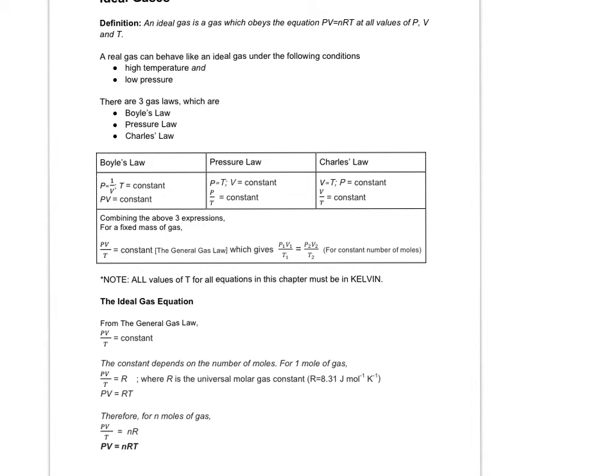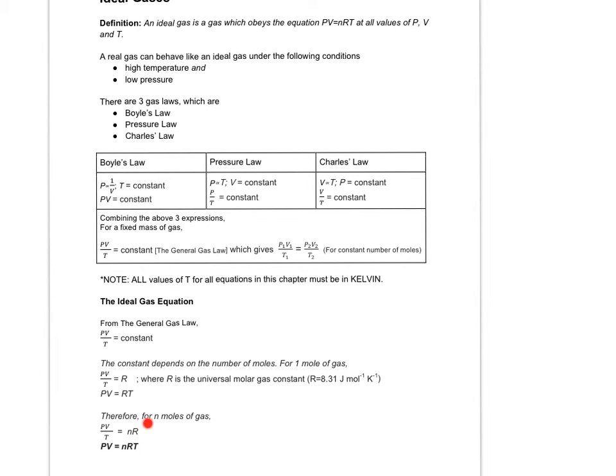Now, this also means that if we want to use this formula, P1 V1 over T1 equals P2 V2 over T2, we have to ensure that on the left-hand side, the amount of gas here, that means the number of moles of gas here, is equivalent to the number of moles of gas on this other side. Alright, so if there are 2 moles of gas and you are taking the value of PV over T, then on the other side there must also be 2 moles of gas. Then P1 V1 over T1 will be equal to P2 V2 over T2.